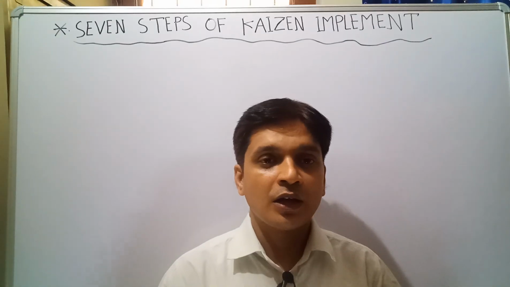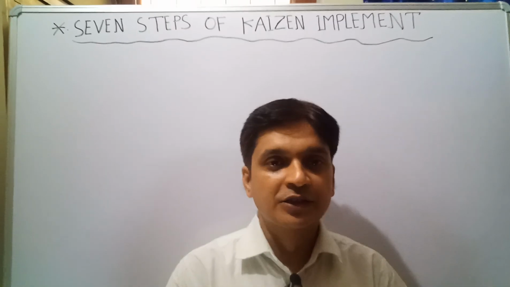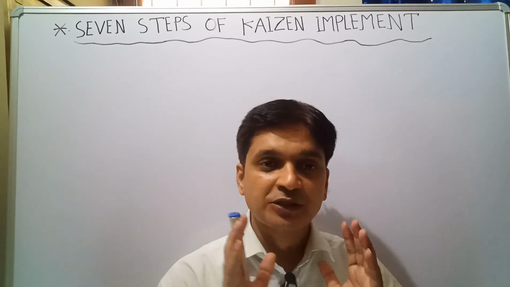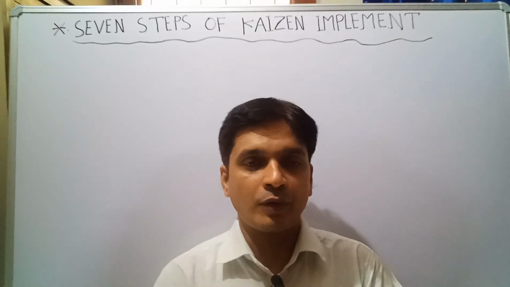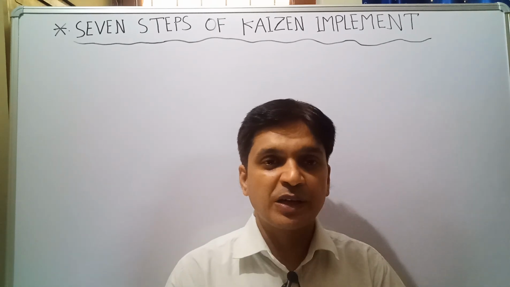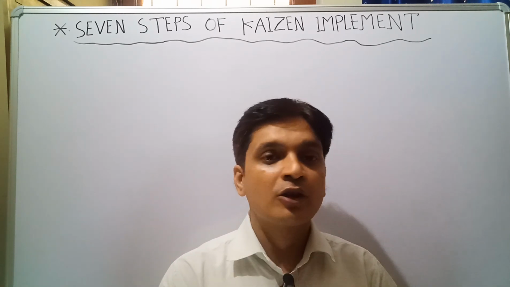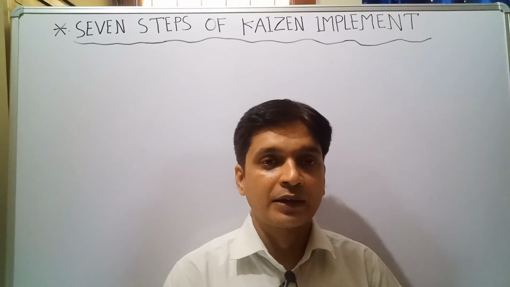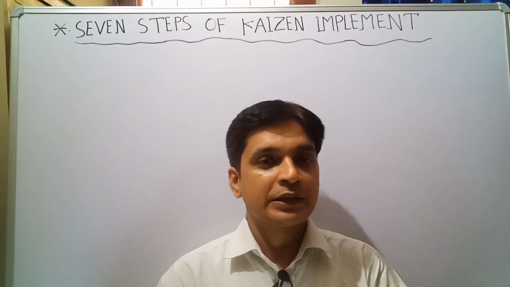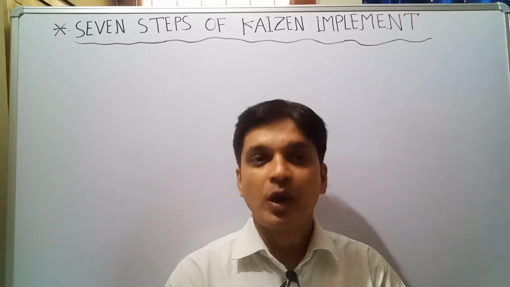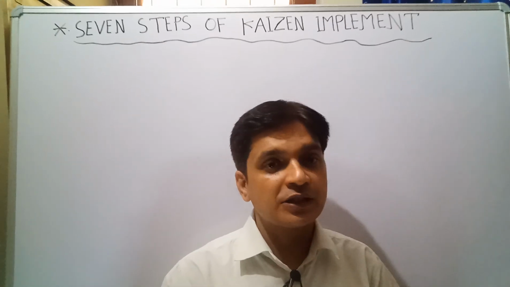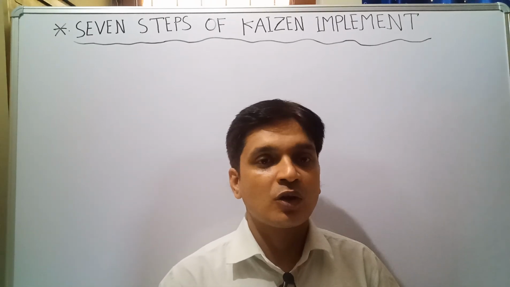For example, if you are working in a receiving inspection area and you want to reduce the inspection time for any supplier product, and you implement some gauging inspection to replace 100% inspection of the product and reduce the time on the basis of gauging inspection, that new idea is called Kaizen. This implementation of new gauges is called Kaizen.